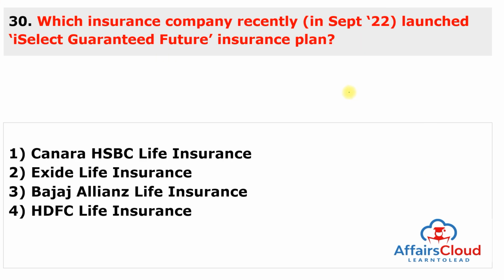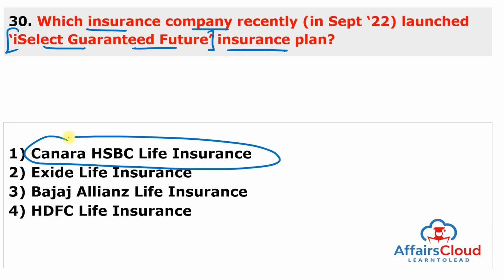Moving to next question. Which insurance company recently launched iSelect Guaranteed Future Insurance Plan? Remember the keyword iSelect Guaranteed Future, and this is launched by Canara HSBC Life Insurance Company. So this company launched this iSelect Guaranteed Future, which is an individual non-linked participating saving and protection life insurance plan in the digital platform.